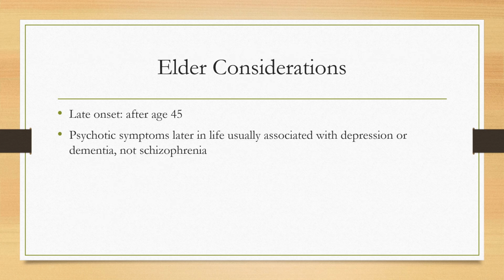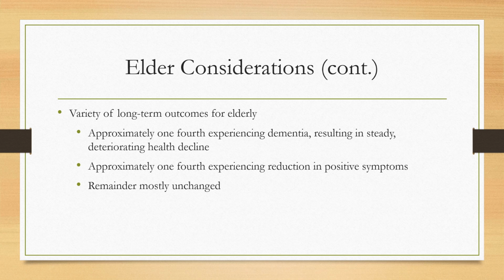Late onset schizophrenia occurs after the age of 45. Schizophrenia is not usually the first diagnosis for elderly patients. Dementia and depression are usually considered first. Those diagnosed with schizophrenia do survive into old age with a variety of outcomes. They have an increased risk of developing dementia, with about a quarter of them developing dementia and having a steady decline in their health. About another quarter have a reduction in the positive symptoms, with the remaining people's symptoms mostly remaining unchanged.